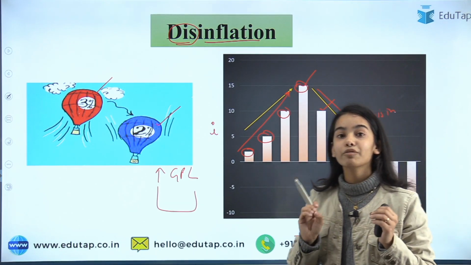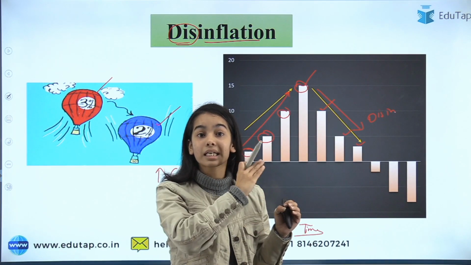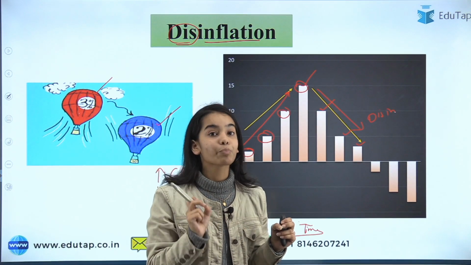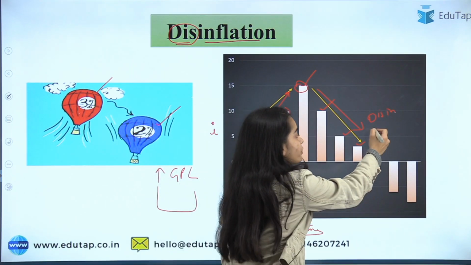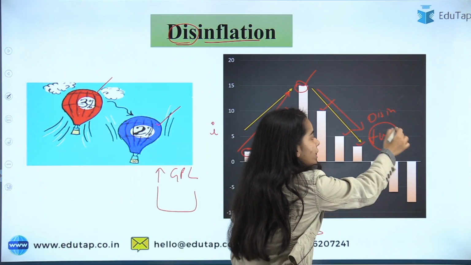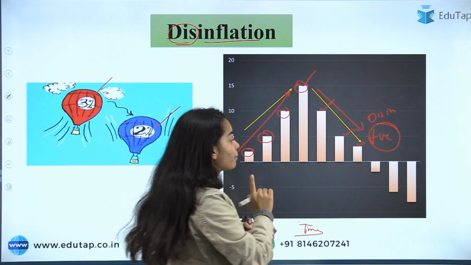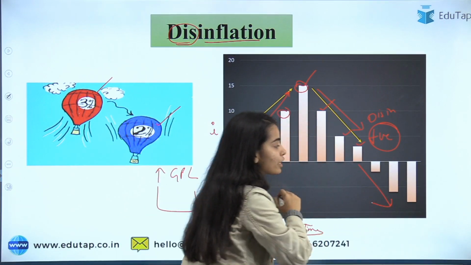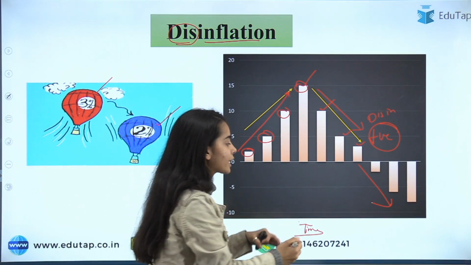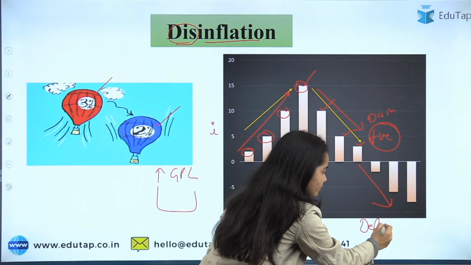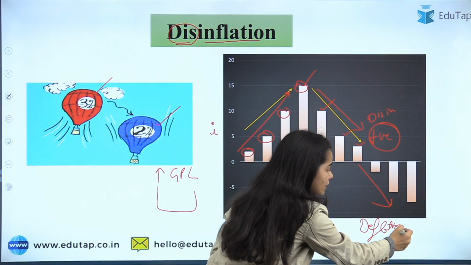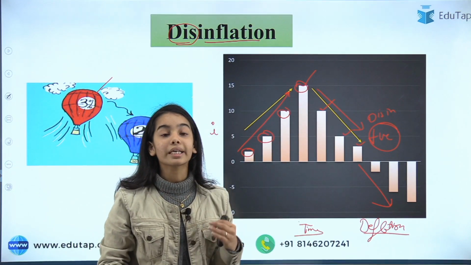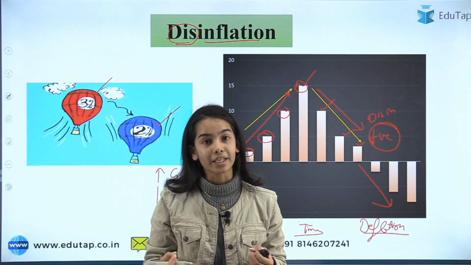But see, disinflation means that the inflation rate is decreasing but still positive. In disinflation the inflation rate remains positive. But here we can see that inflation has become negative. This is the case of deflation. In deflation, the inflation rate becomes negative.